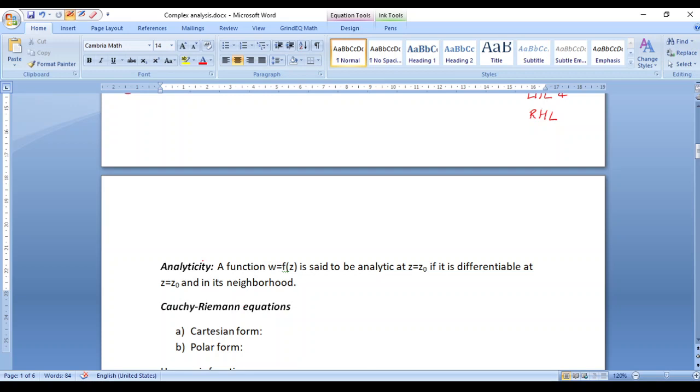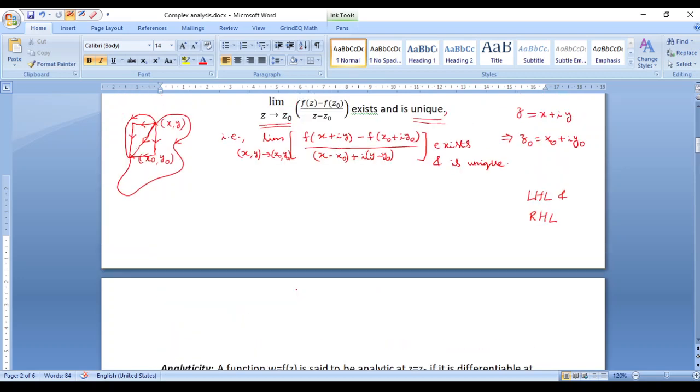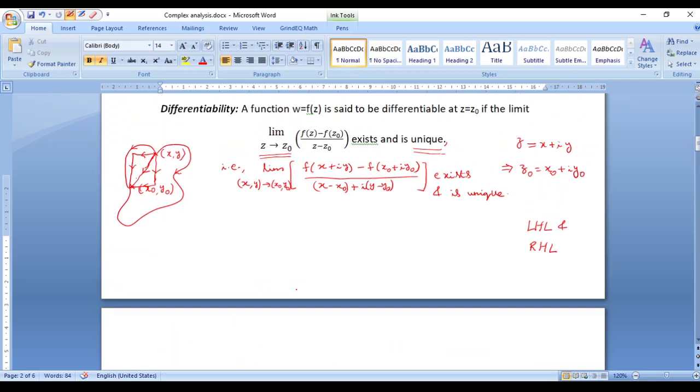The converse is not true. So differentiable does not imply analytic, because even though the function is differentiable at a point, it may not be differentiable in any of its neighborhood. In such a case, the function fails to be analytic. However, if we say that a function is analytic, then it automatically means that the function is also differentiable. Okay, this is a very important aspect pertaining to analyticity and differentiability. So once again, to repeat the same statement: analyticity is a stronger condition compared to differentiability.